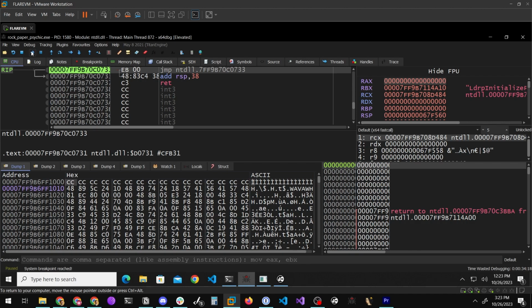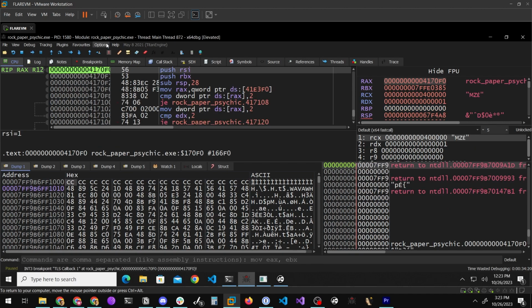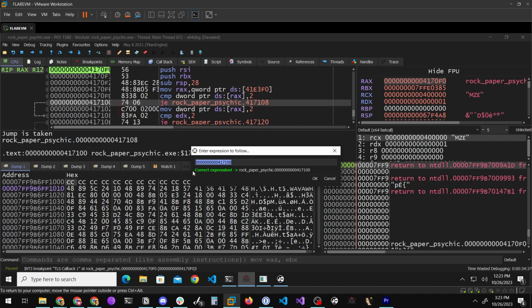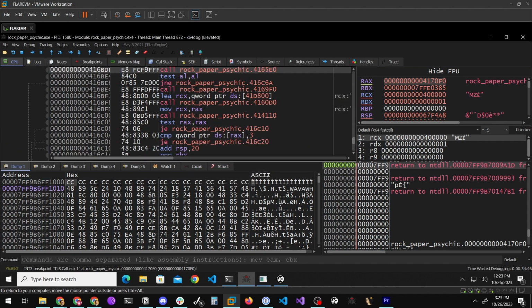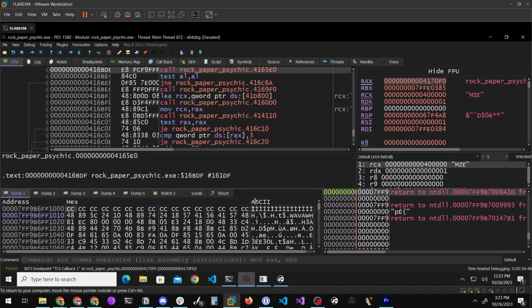What we want to do is run the program. If you just run this until we're actually in the module of Rock, Paper, Psychic, basically when a program is loaded into Windows, it has a bunch of preamble, it loads NTDLL, it loads a whole bunch of other DLLs. But when we get to the actual binary itself, when it's loaded into memory, this is where we want to be. Hit Control G. This is going to bring up our locator to find an expression. In this case, we're pasting in a memory location. And we find the location of the call to the determine winner function.